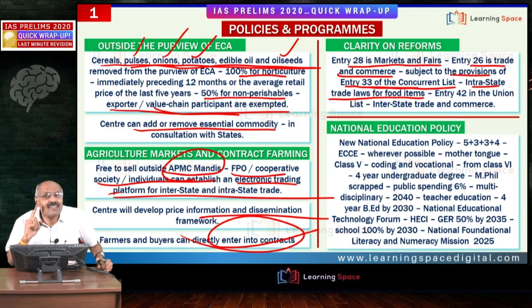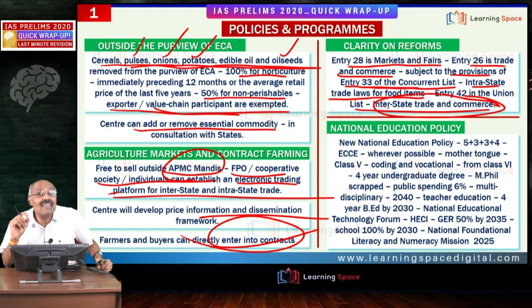The center relied on that. Second is entry 42 in the union list, which talks about interstate trade and commerce. So friends, the center intervened based upon entry 42 in the union list and entry 33 in the concurrent list. Please don't forget. I hope you got clarity about agriculture sector reforms.